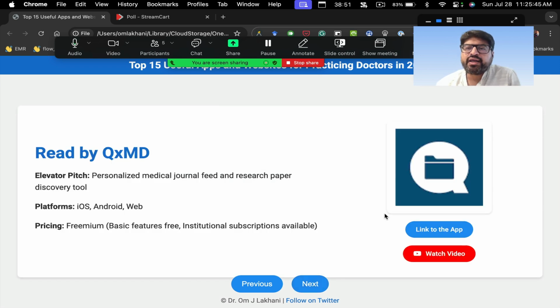And another app which again, if you are somebody who reads medical articles very commonly, of course, Medscape is very popular. A lot of people already use Medscape for the same purpose. But one app which I'll encourage, which is a replacement for Medscape and probably better than Medscape, is called Read by QxMD. So Read is basically a personalized medical journal feed and research paper discovery tool. Whenever you sign up, you can say that you want papers on endocrinology, cardiology, diabetology, and then it will send you relevant articles on a constant basis. It's available as iOS, Android, and web. Again, it's a freemium app, so it has free features also, but there are some subscription models as well.